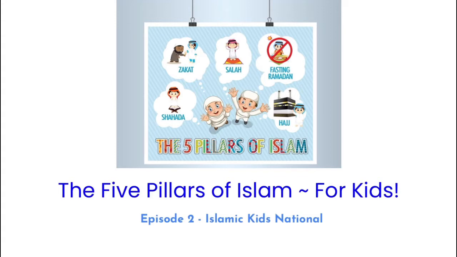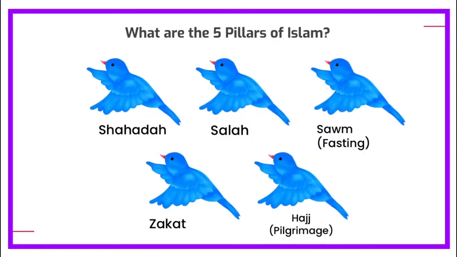Today we are going to continue learning about the 5 pillars of Islam for kids. This is episode 2 in which we will continue learning the other pillars of Islam that we stopped at in episode 1. So if you haven't watched it yet, make sure you do. So, what are the 5 pillars of Islam? Shahadah, Salah, Sawm, fasting, Zakat, and Hajj, which is the pilgrimage.